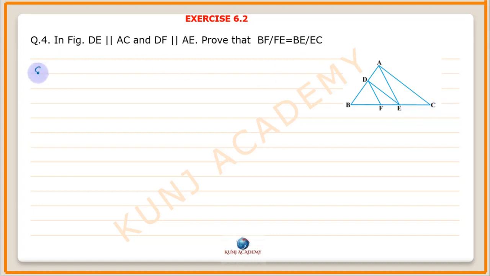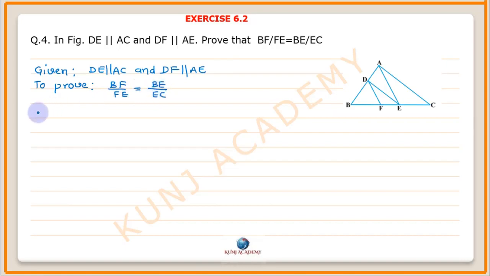Given: DE is parallel to AC and DF is parallel to AE. To prove: BF upon FE is equal to BE upon EC. Proof.